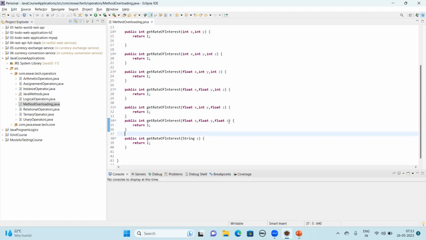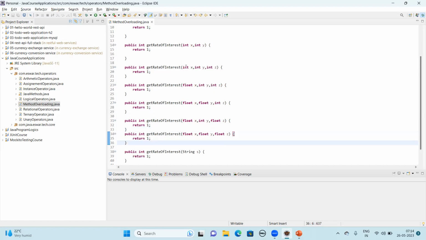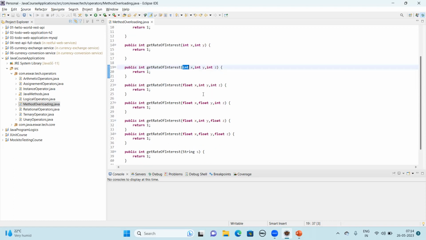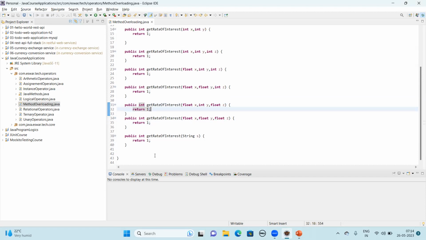Try to avoid passing that many parameters here. Try to reduce to the minimum number of parameters. That is not a good idea. I'm just showing that method overloading allows different data types and a different number of parameters. The same method name is differentiated only by the number of parameters and their data types, and the return type should not be changed.